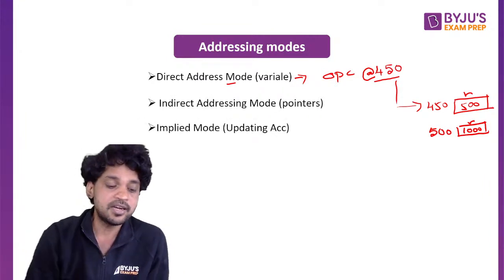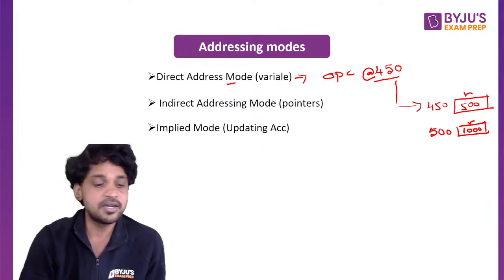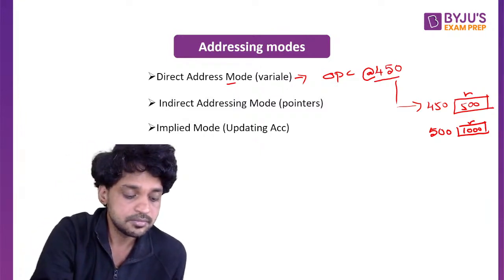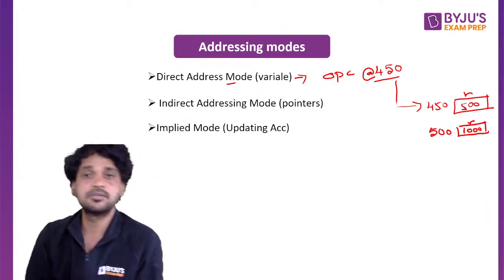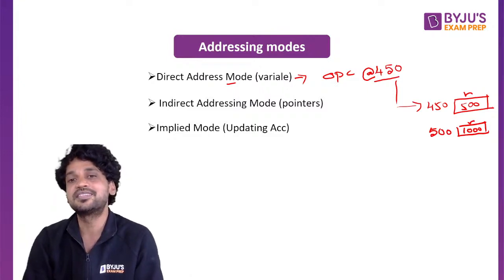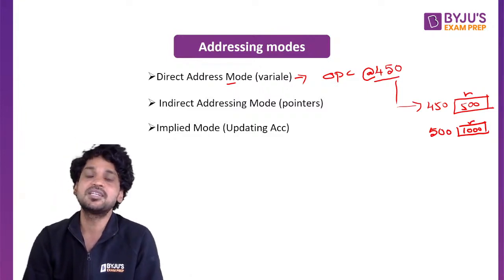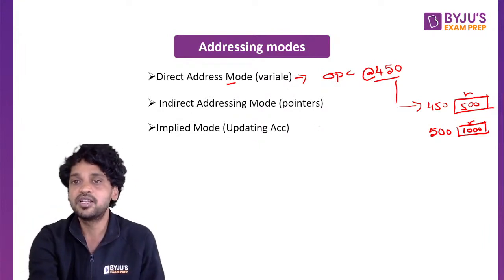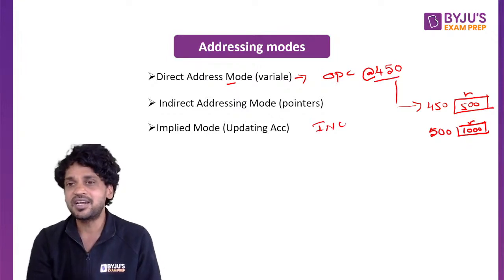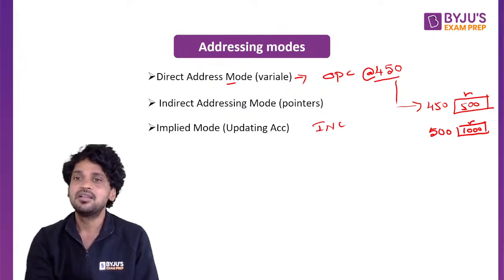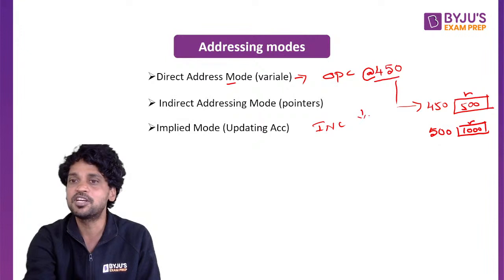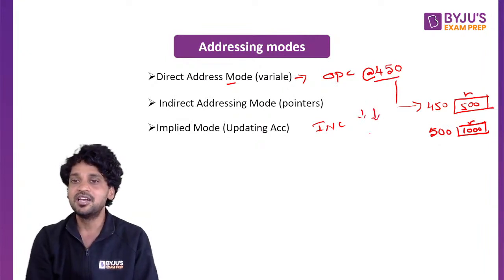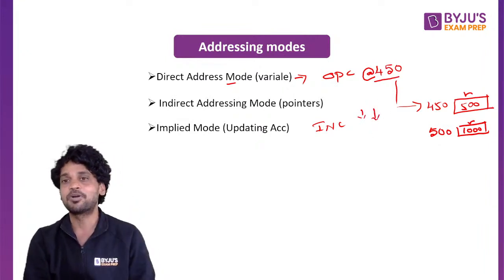Implied addressing mode. Any doubts? No doubts. Right? When it comes to the implied addressing mode, some instructions don't have any operand provided within them. For example, there is one instruction called INC. INC stands for increment. What to increment? There won't be any explicit operand provided within the instruction. The instruction itself contains the operand implicitly.